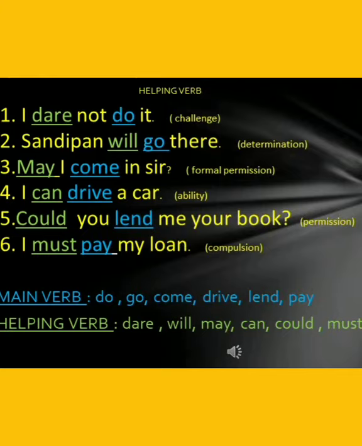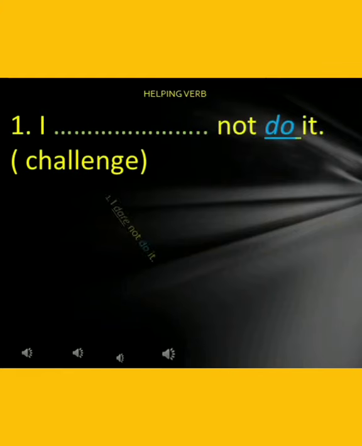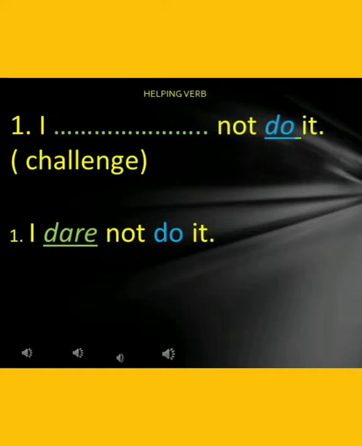Now I will be explaining you what is the helping verb. Now what is a helping verb? The word helping itself suggests that it helps. So who does it help? It helps the main verb. One thing to remember about helping verb is a helping verb is always placed before the main verb.